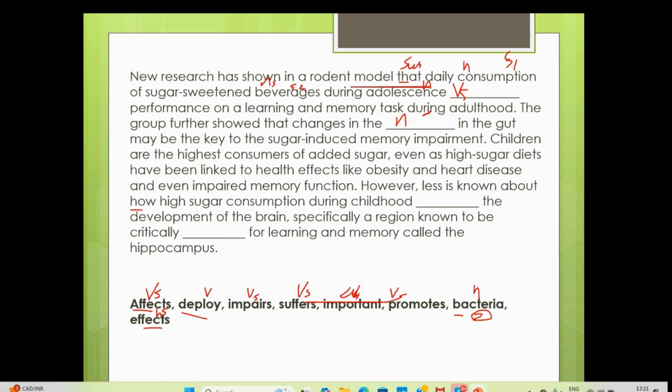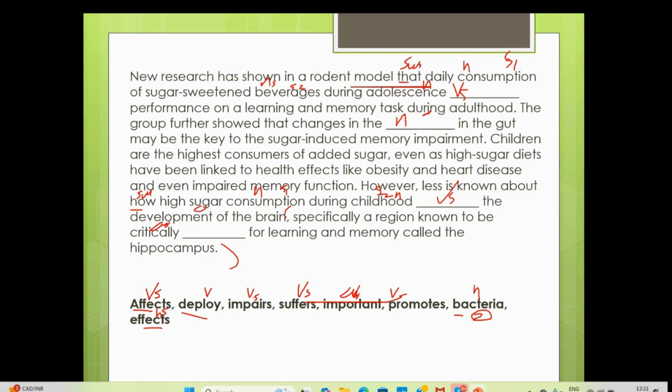How is your subordinate consumption? So decode from here only. High sugar consumption is your first subject, which is noun with no S, singular noun. During childhood is your second subject, noun with no S. So what we need here, verb is missing, so verb with S. And the development of brain is your object. Especially till here, it's all your extra information.